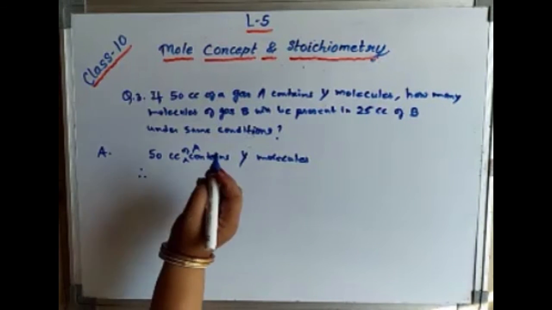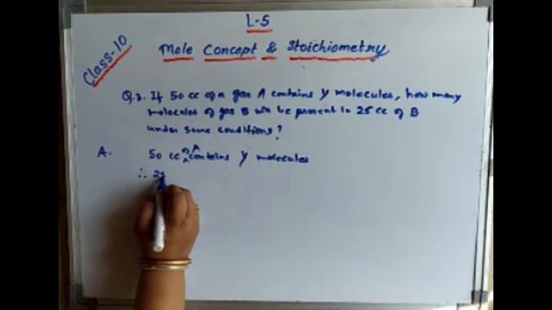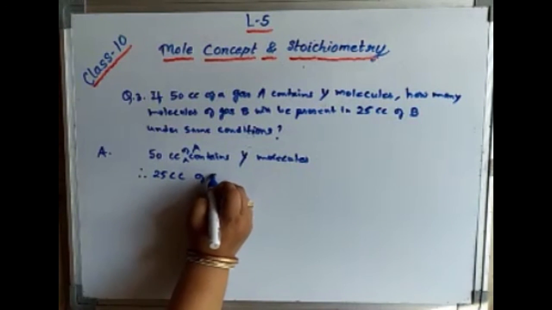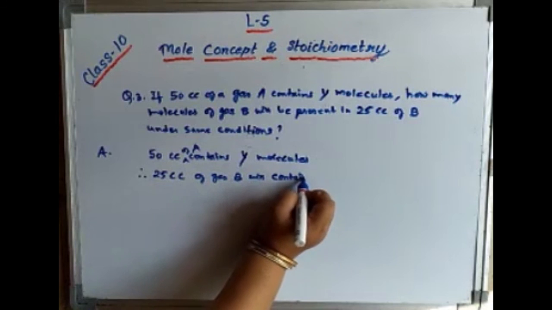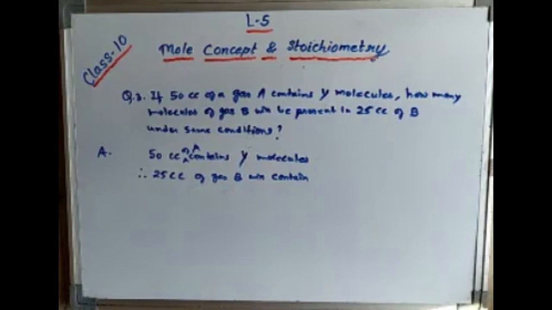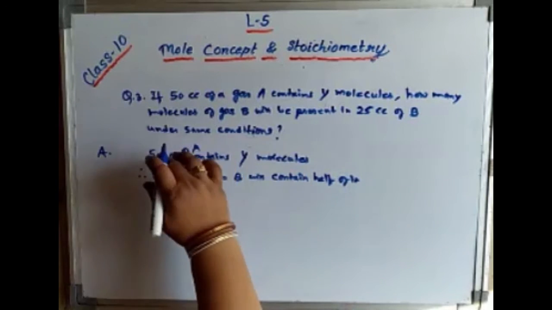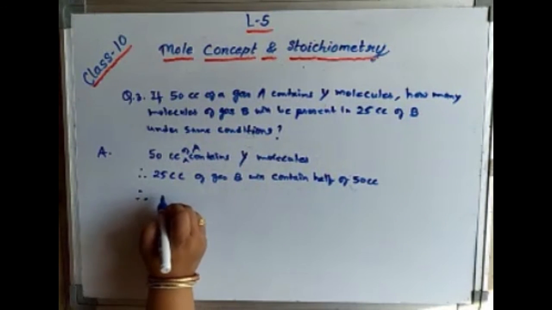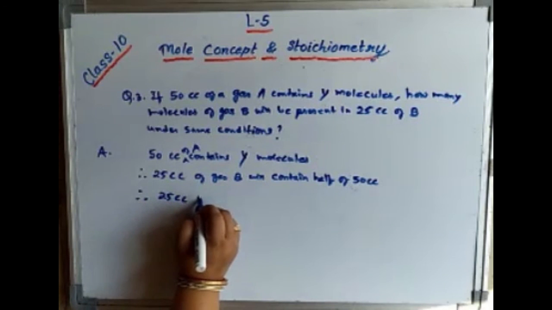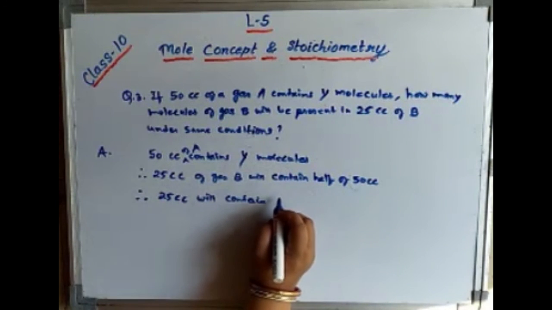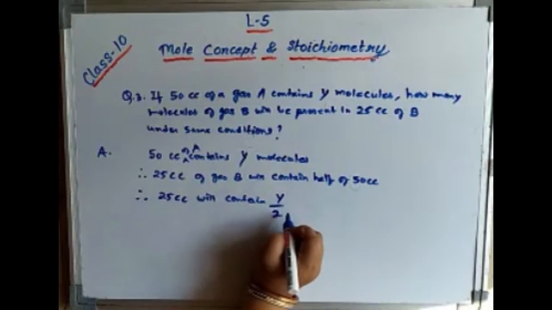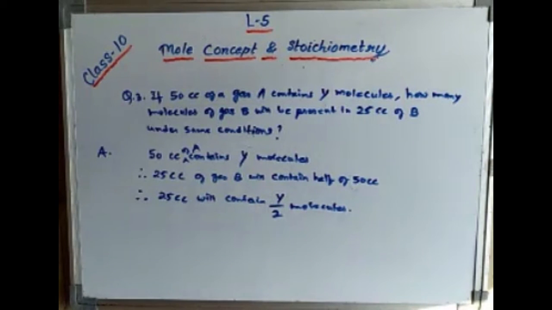Therefore 25 cc of gas B, which is half of 50 cc, will contain Y by 2 molecules. But if gases A and B both contain 50 cc, then they will contain the same number of molecules. That is only Avogadro's law.